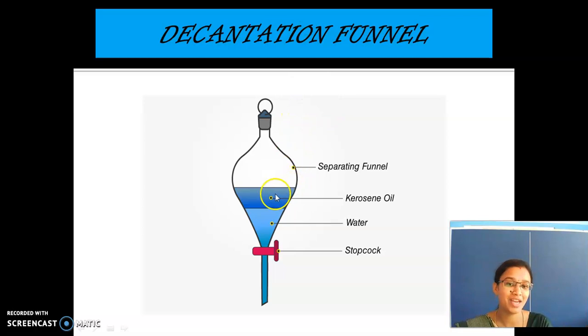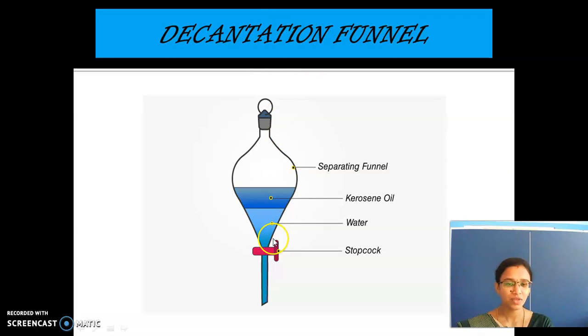Now we need to separate both. So what to do? By opening the stopcock, the water will flow down. We are able to collect the water, and inside this funnel what will be left out? Kerosene will be left out in this funnel. So this decantation funnel can be used for separating a mixture of two different liquids. Are you clear?